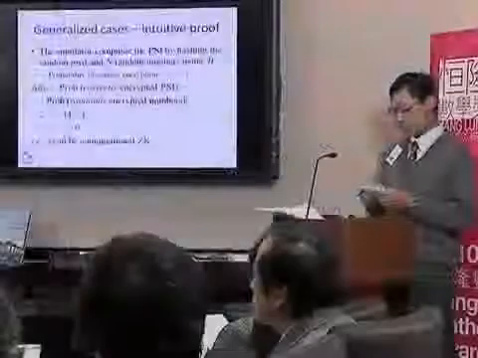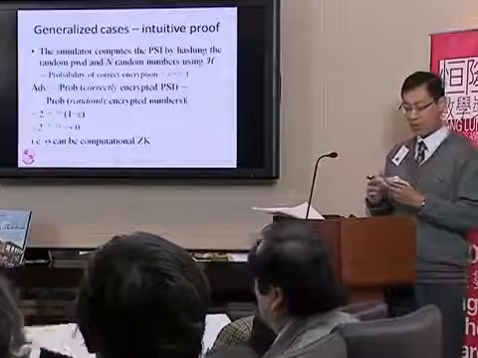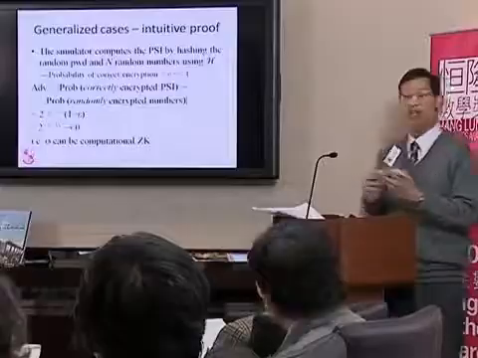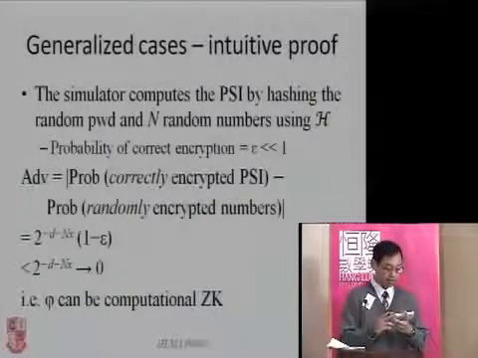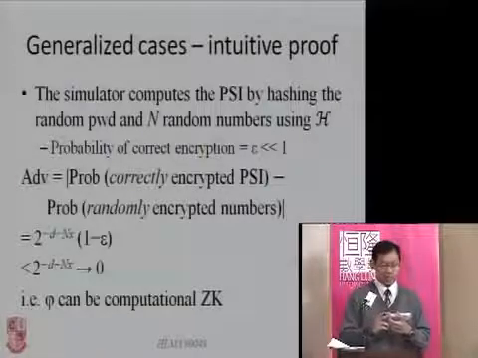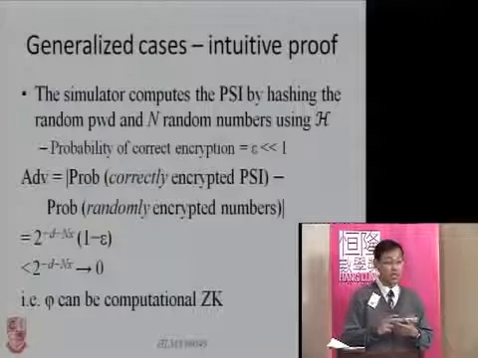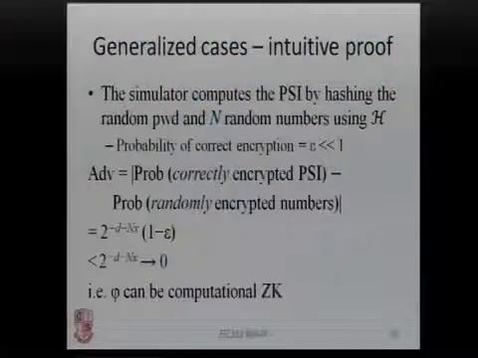In my intuitive proof, a simulator simulates the transcript by computing the random PSI by hashing the random password and n random numbers. So the advantage of the verifier is smaller than 2 to the power negative d minus nx. This approaches 0 when n is large. By this, we obtained the generalized argument that phi is computational zero knowledge.